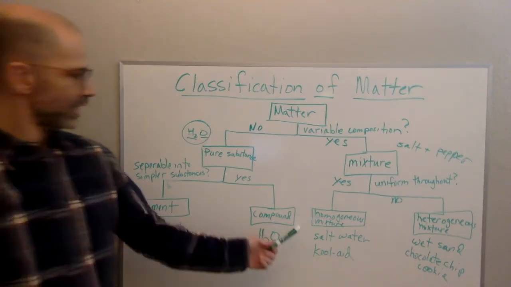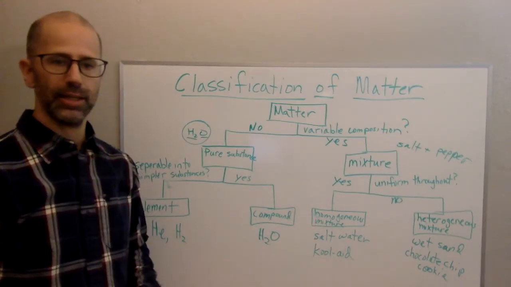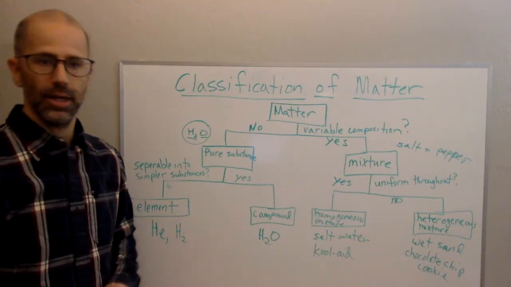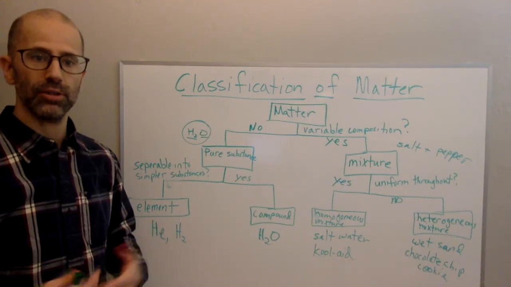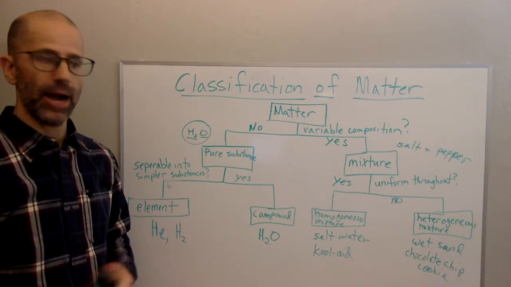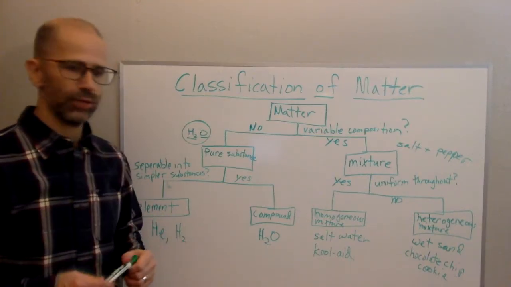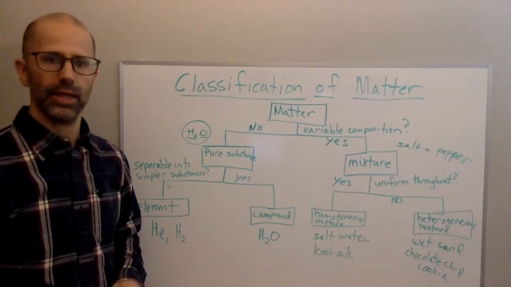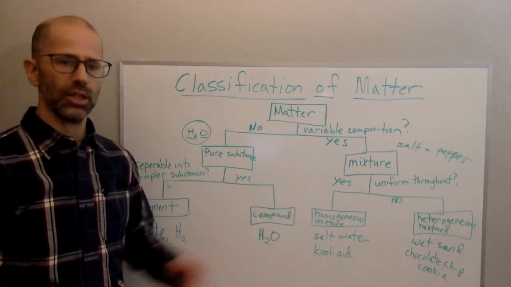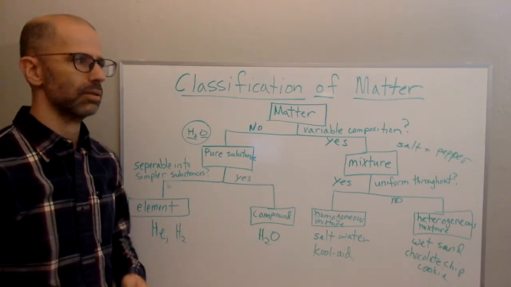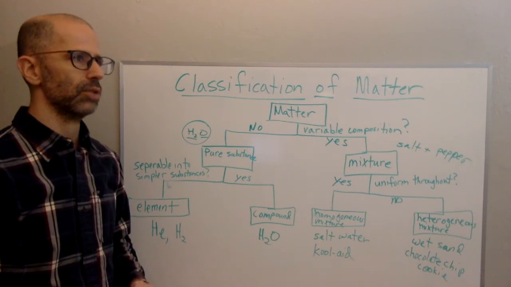Another example that just came to mind for a homogeneous mixture is things like brass, right? Mixtures of metals. Brass is a mixture of copper and, I believe, zinc. Can't remember off the top of my head, but it's a mixture of two metals.